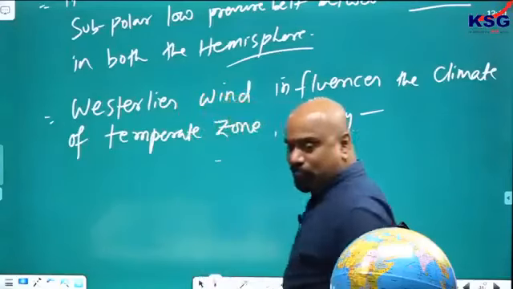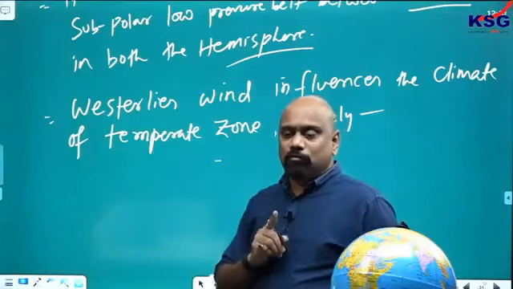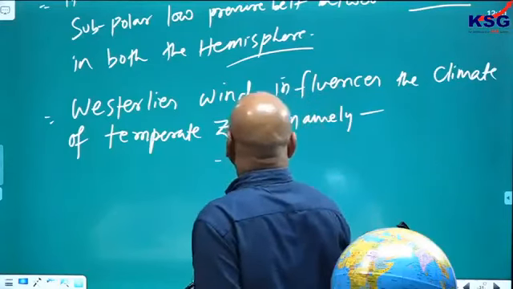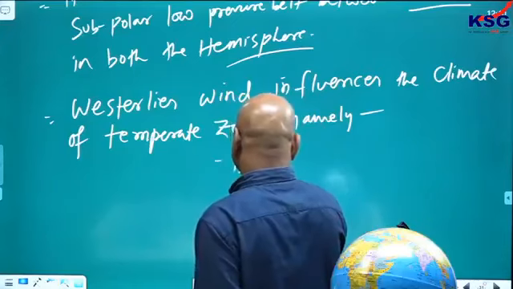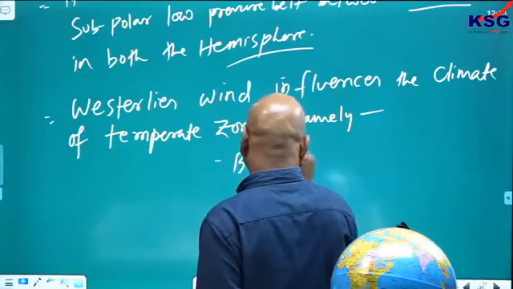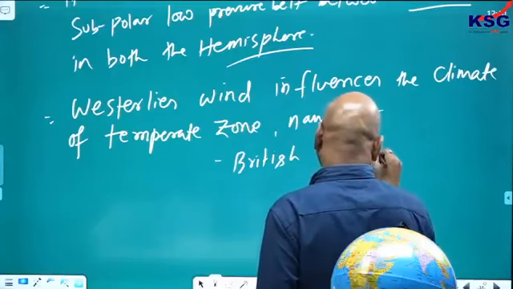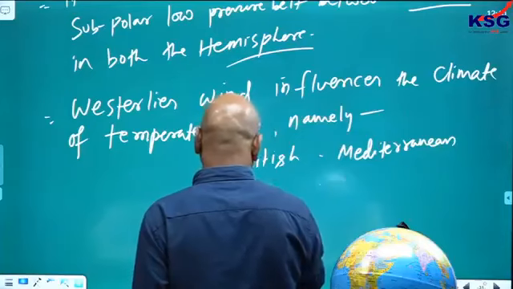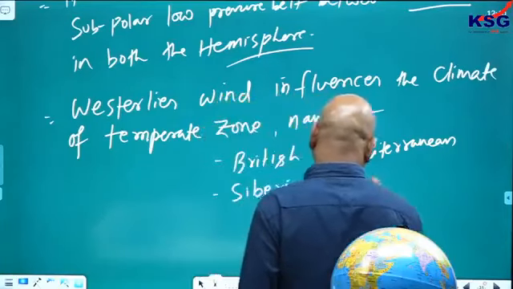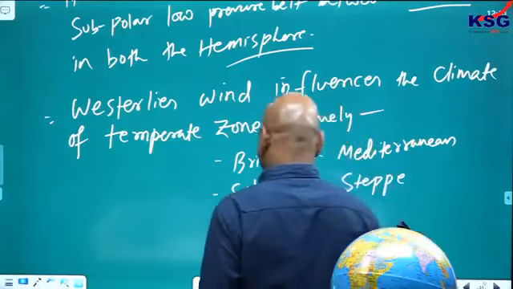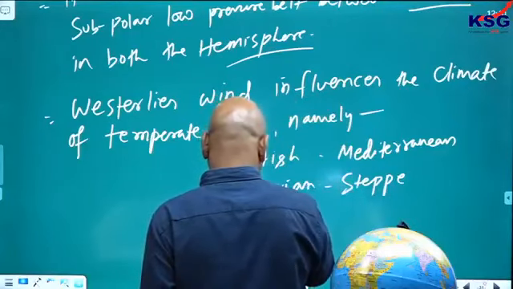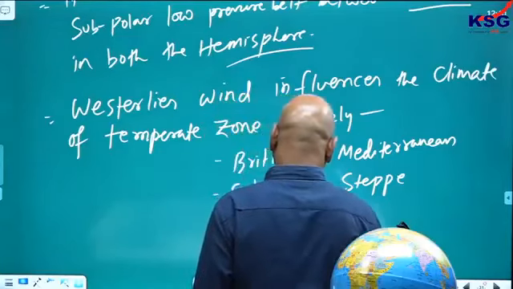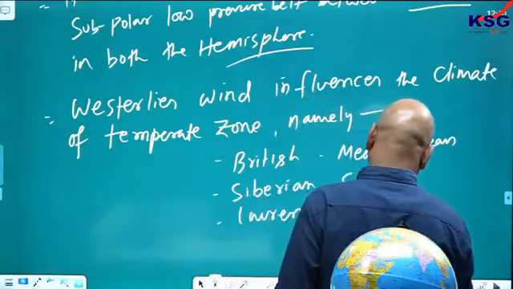Namely, you have one very important climate here, the British climate, Mediterranean, Siberian, steppe, Laurentian and China type.